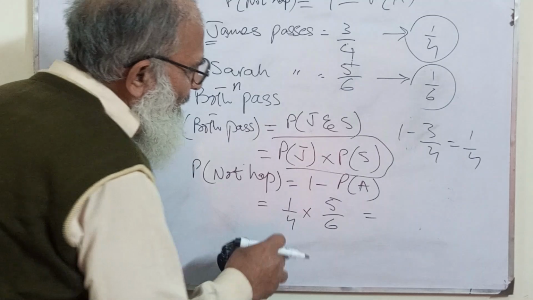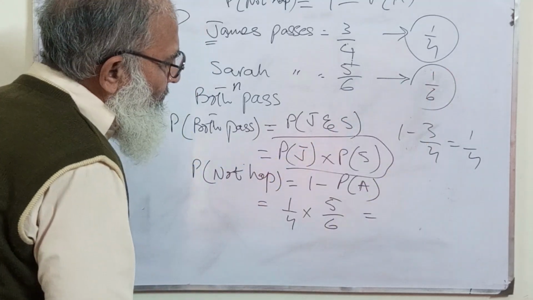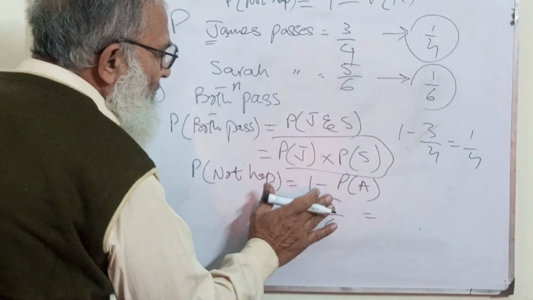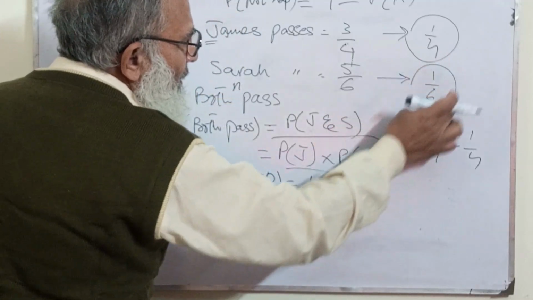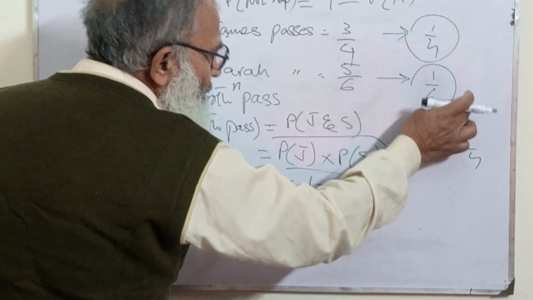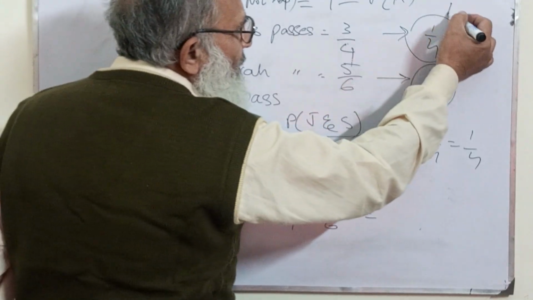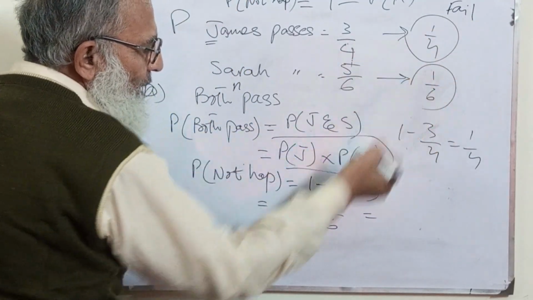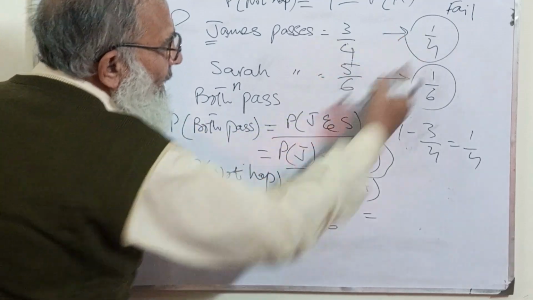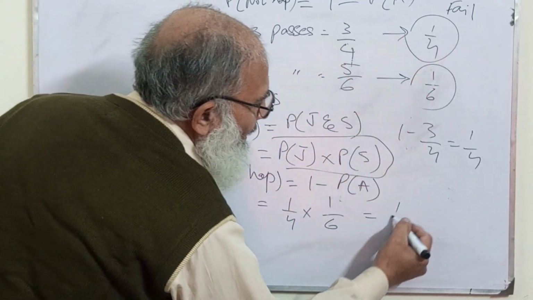Oh sorry, not 5 by 6, it is 1 by 6 over here, because for not it was 1 by 4 and 1 by 6. The probability of failing is 1 by 4 and 1 by 6. So it will become 1 by 24.